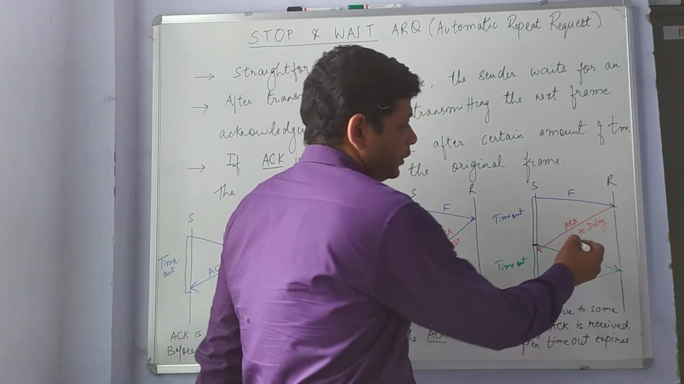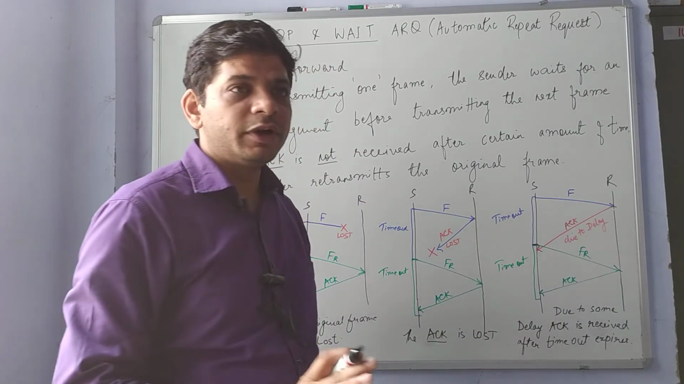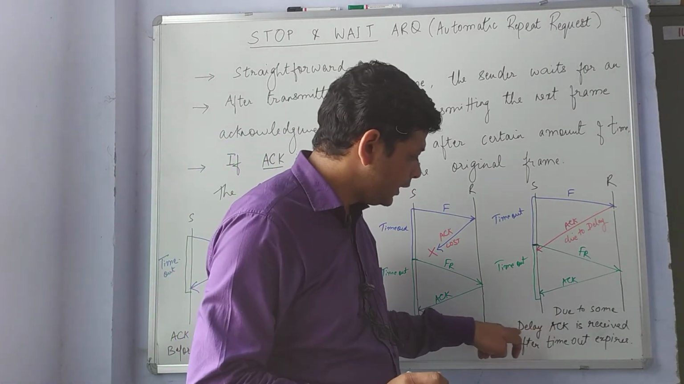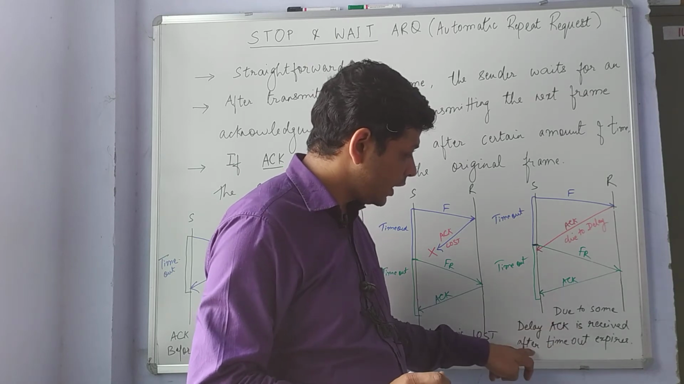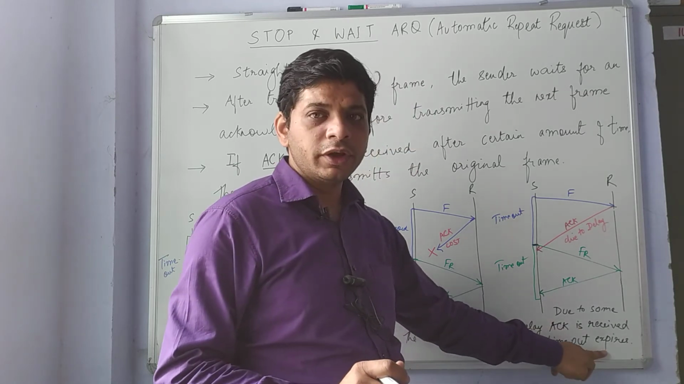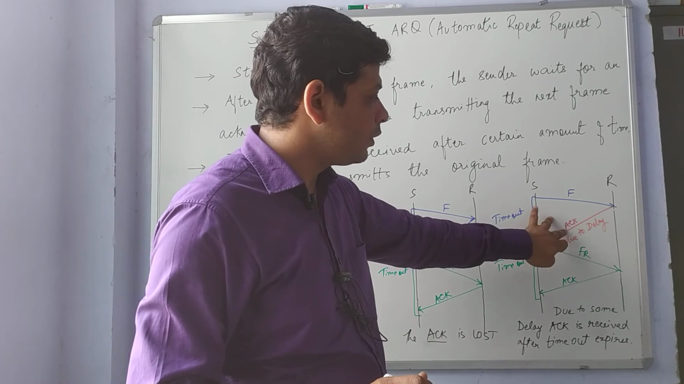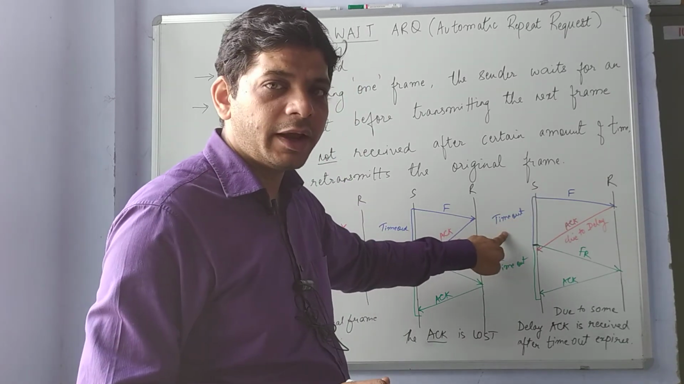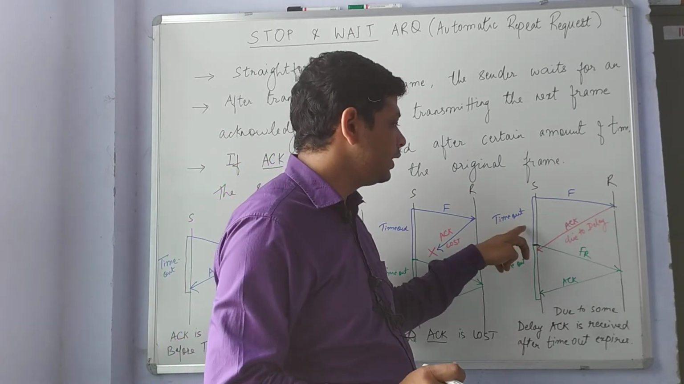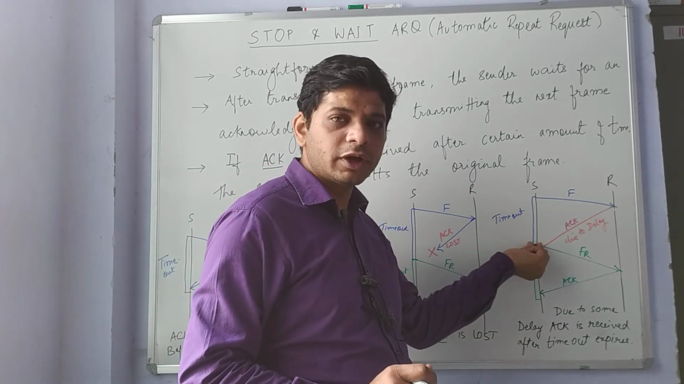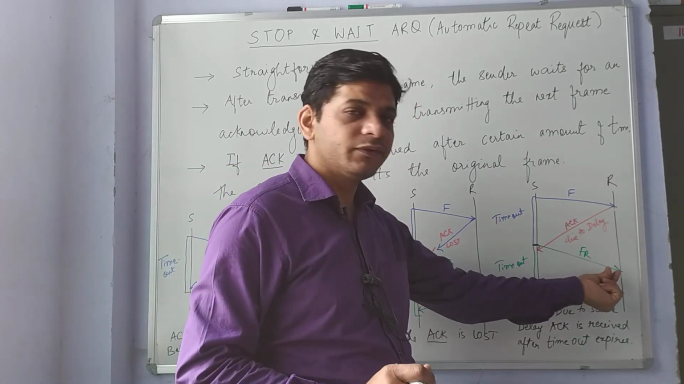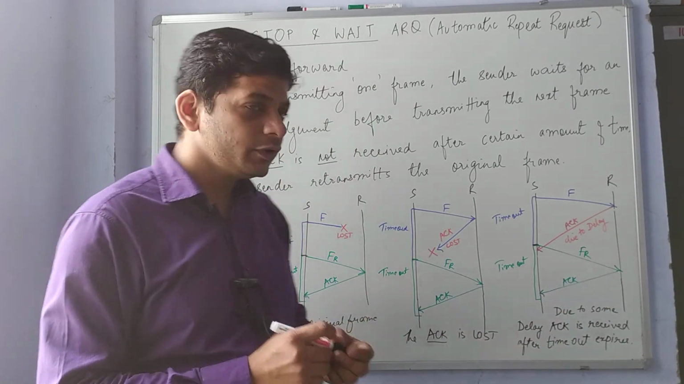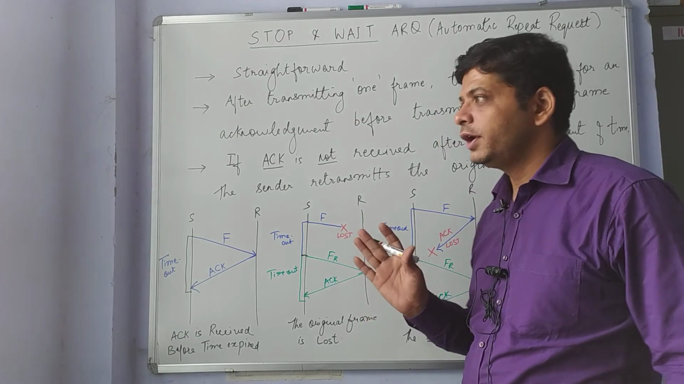So the importance of this acknowledgement is lost. Due to some delay, the acknowledgement is received after the timeout time, so there will be no importance of this acknowledgement, because the sender waits for a while, and if the acknowledgement is not received up to this timeout time, the sender will retransmit the frame to get the acknowledgement from the receiver. So this was all about stop and wait ARQ.